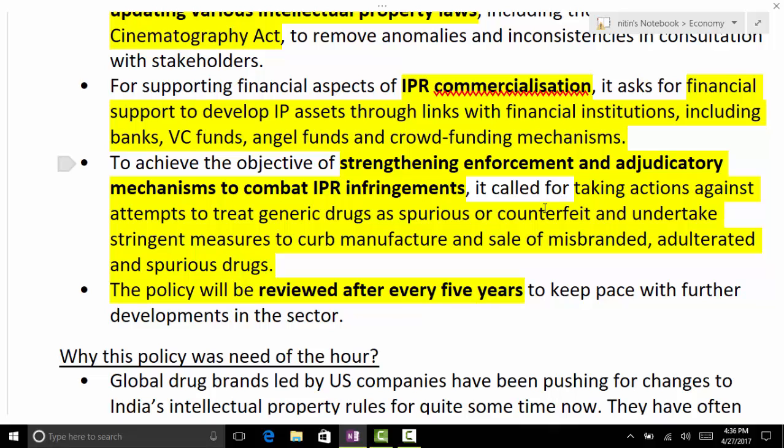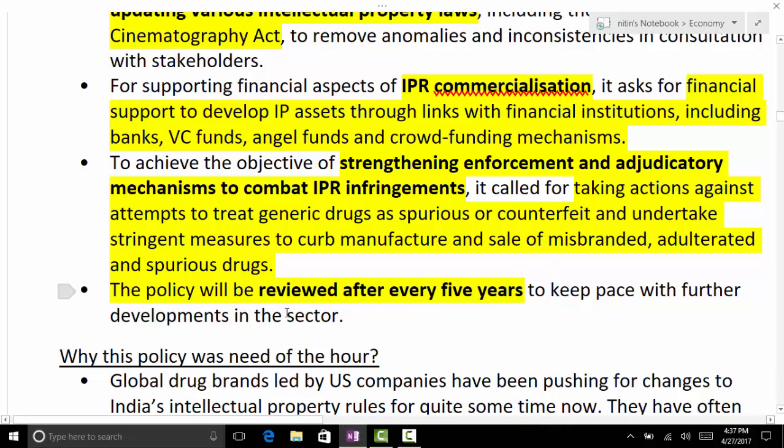Secondly, there was a certain lobby coming against that, showcasing generic drugs as somewhat spurious or counterfeit, of low quality. So even to take action against those, taking action against attempts to treat generic drugs as spurious or counterfeit. We need to protect our generic drug industry. Yes, definitely India has a huge advantage on that. We have a comparative advantage. And also acting on the misbranding and adulteration of the drugs as well.